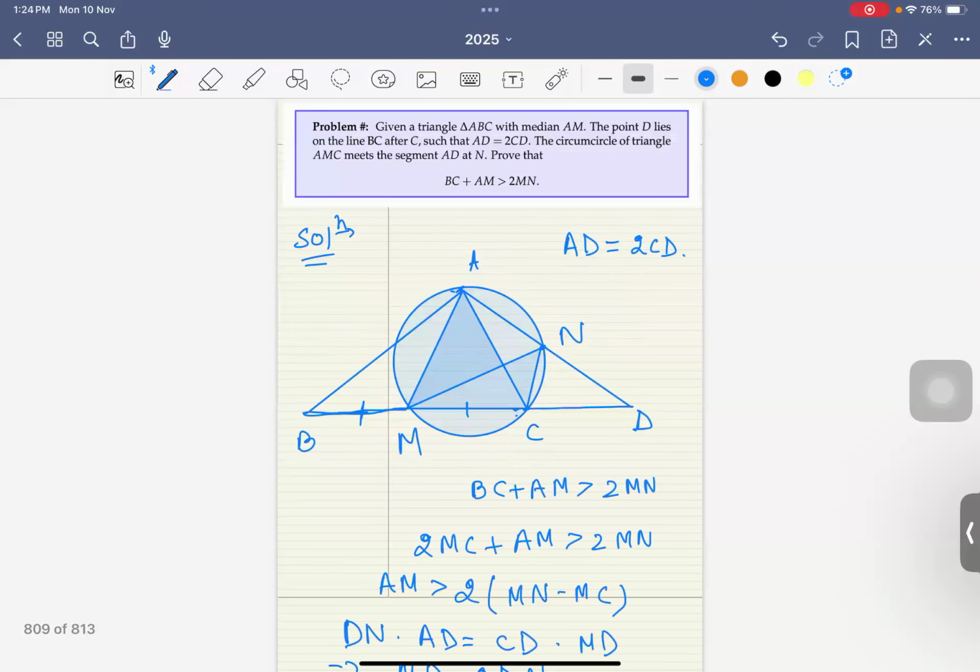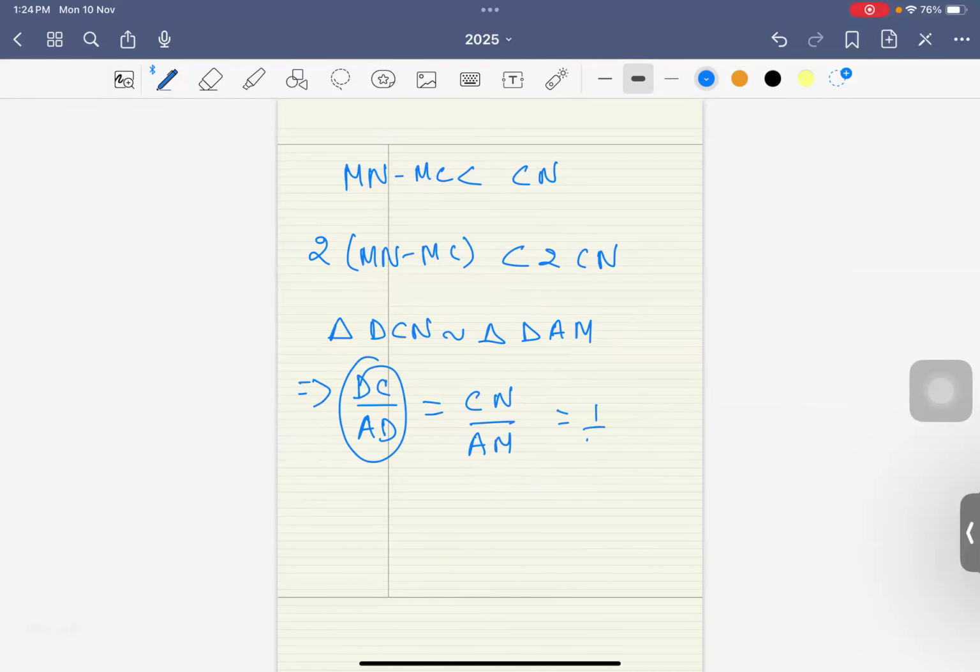Right? CD upon AD is 1 by 2. So that tells you that 2 times CN is equal to AM. So this number is equal to AM. So AM is greater than that number, and we are done with the problem, right? So that was that.